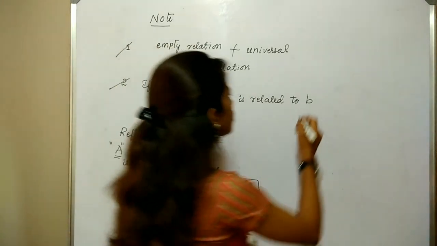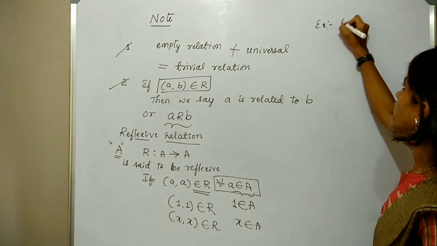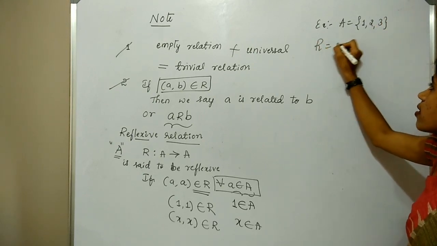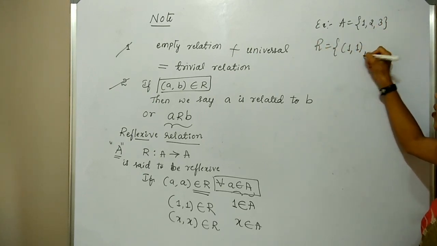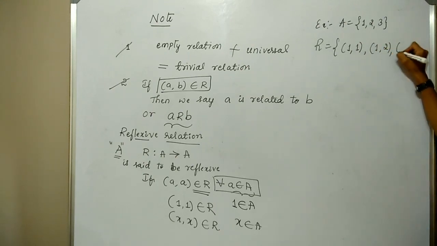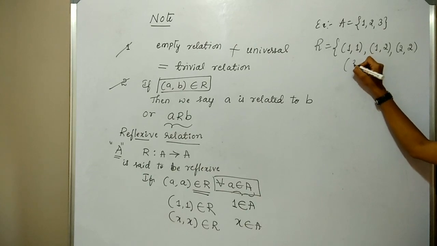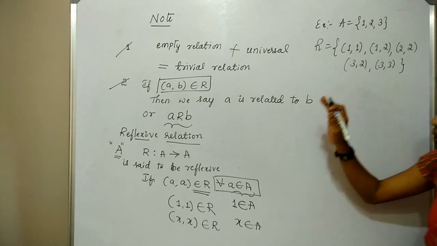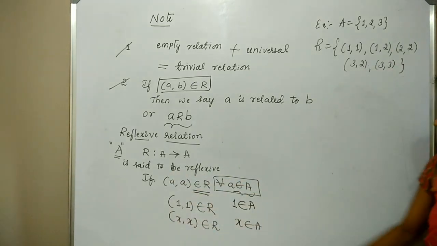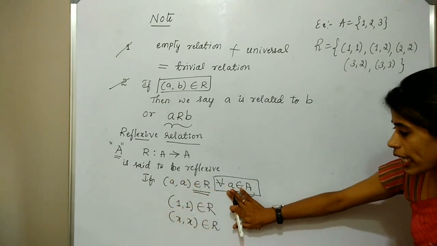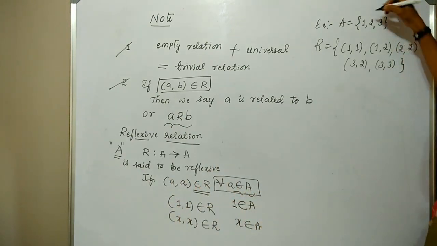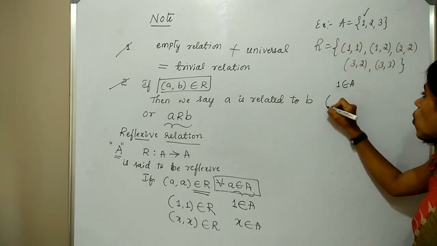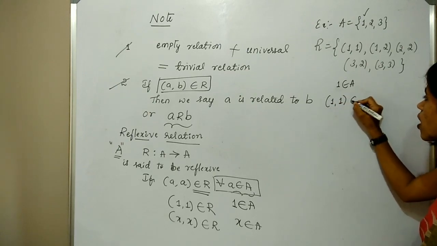For example, here I am taking an example. A is equal to 1, 2, 3 and the relation R is equal to 1 with 1, 2 with 2, and 3 with 3. I am taking a random example. So now, to check the reflexivity, recall the definition, what it says. For all A belongs to A, A comma A must be in R. If I take 1, the element belongs to A. 1 comma 1, does it belong to R?